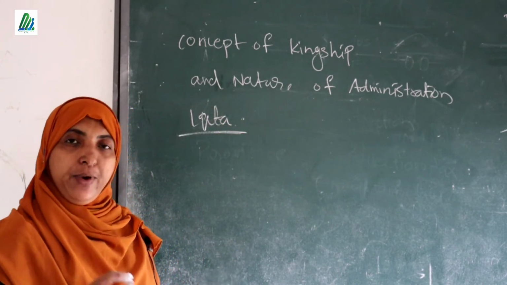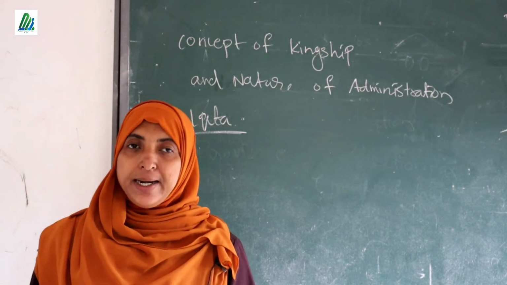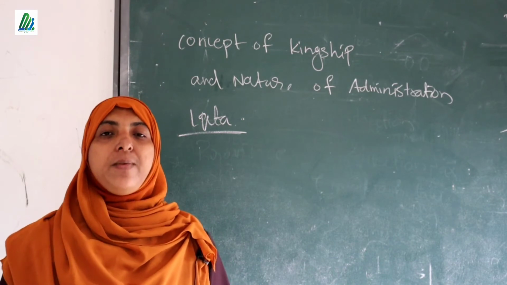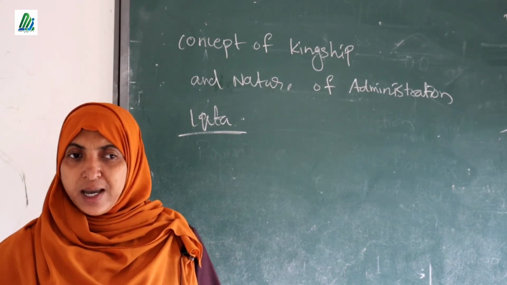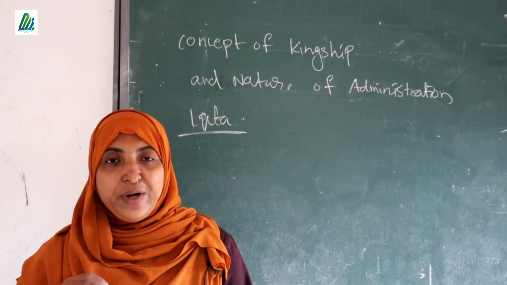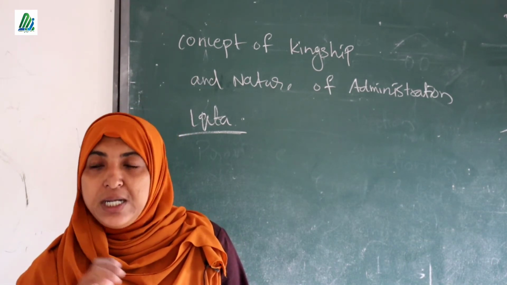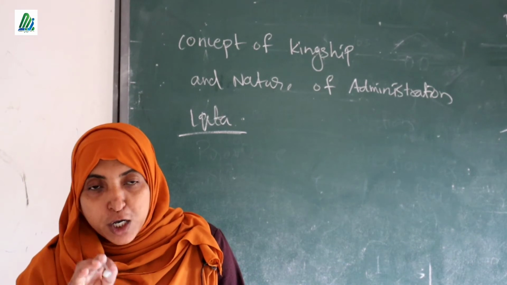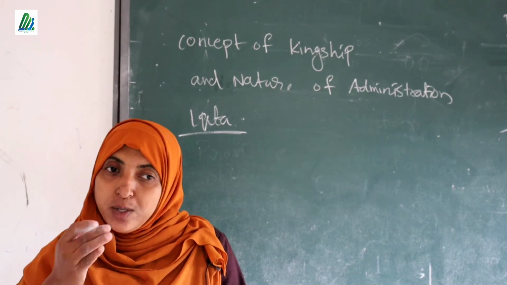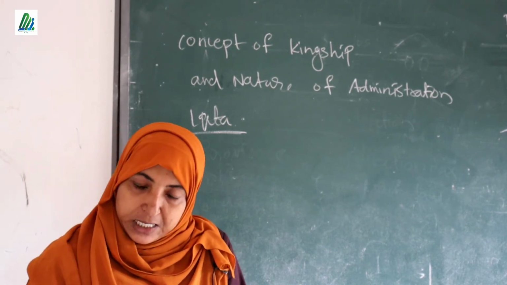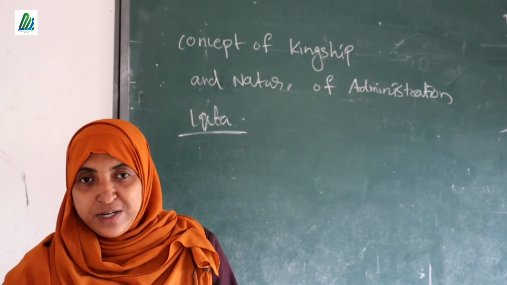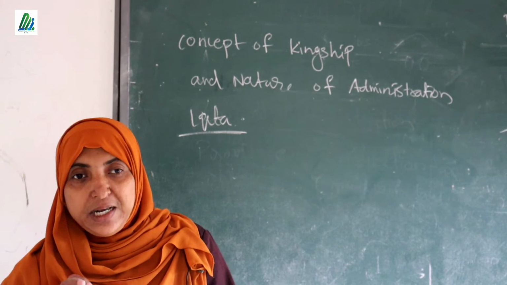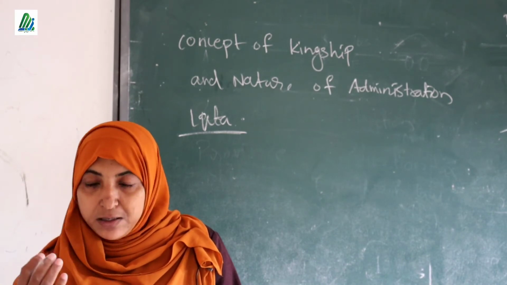Ikta system. In your previous classes, that is the 6th standard, you studied the Ikta system and the Jagirdari system. Anybody remember that? Yes, what's that? Yeah, very good. Providing land to the officials instead of salary. So providing land to the officials in the Sultanate period is known as the Ikta system. Very good. What is Jagirdari? Yes, providing land to the officials in which period? Mughal period. It is known as the Jagirdari system that we studied earlier.